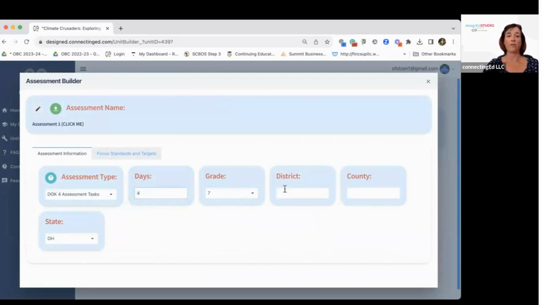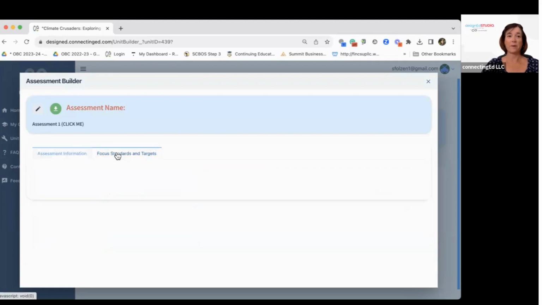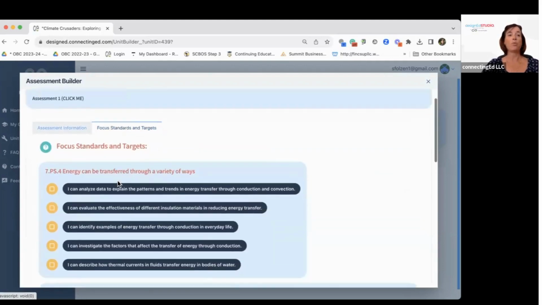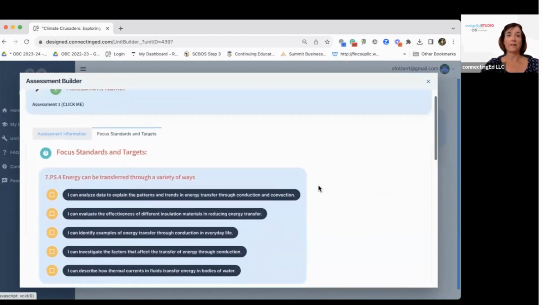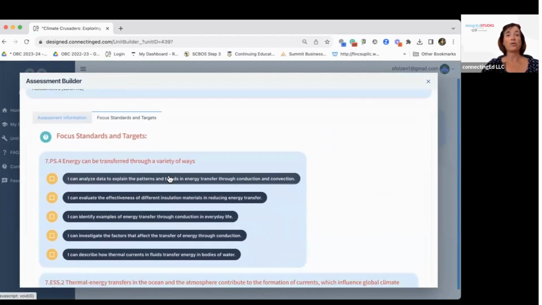I'm going to put in here 4 days. It asks for your district and your county. So our AI assistant helps us to get resources that students can use that are local resources and online resources as well. All right, so you notice once we're done that, focus standards and targets for our assessment pops up here. And what you get here is a list of all of your unit learning targets. So the key here is we go through and we choose the learning targets that we want to get evidence of learning for in this assessment.